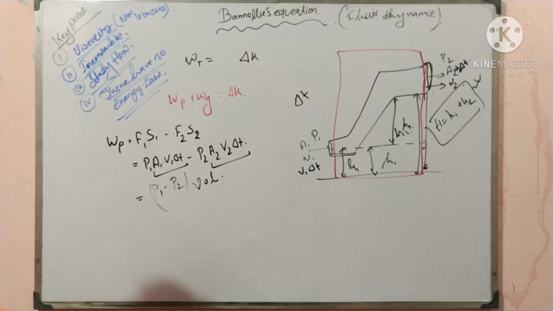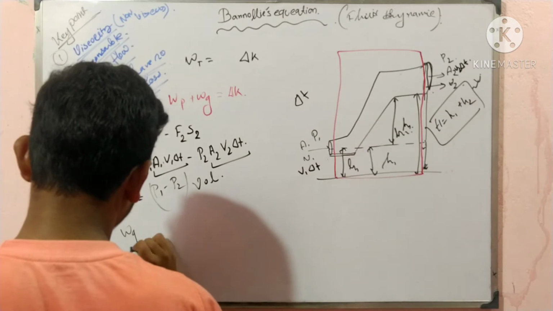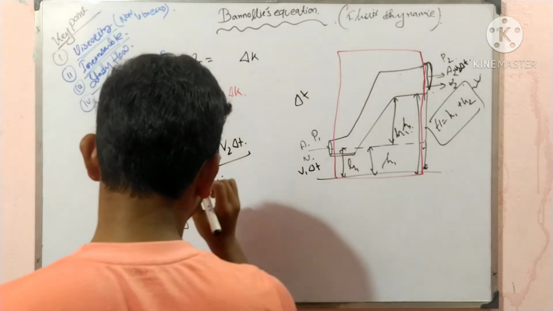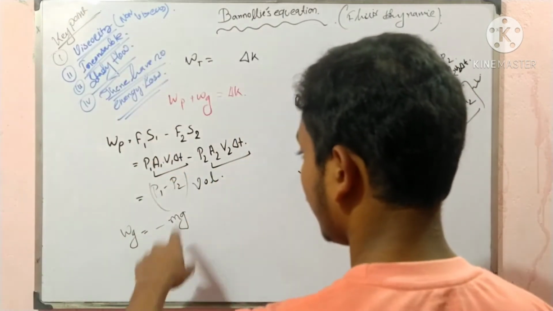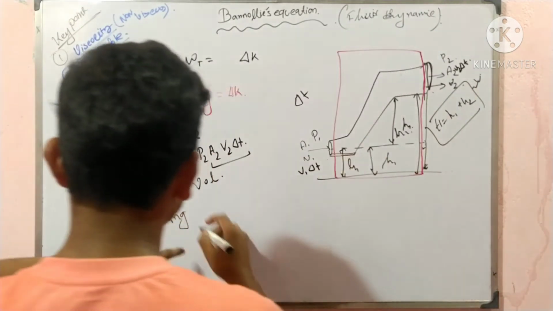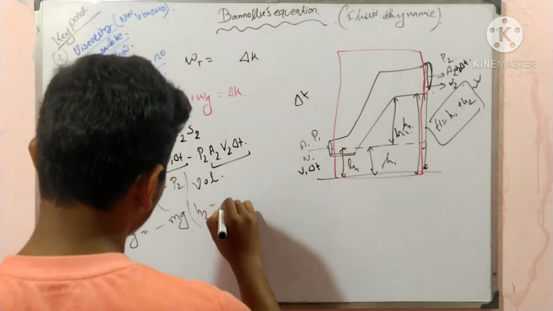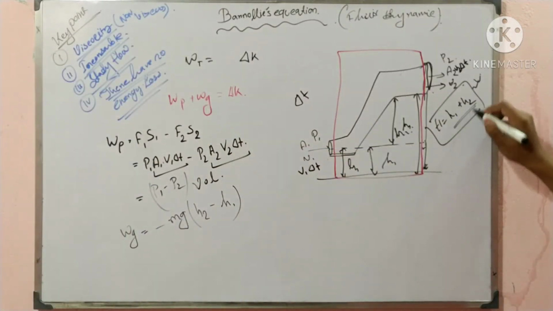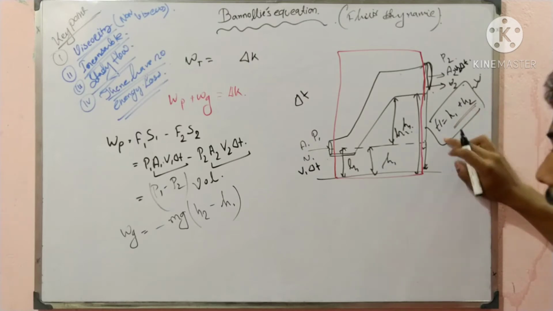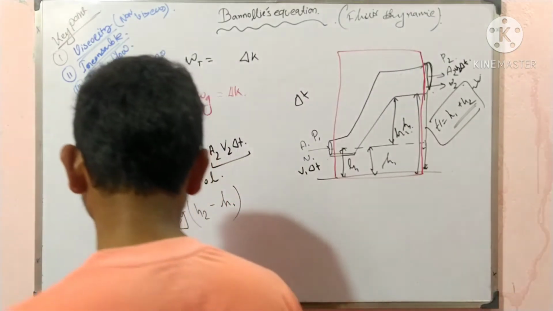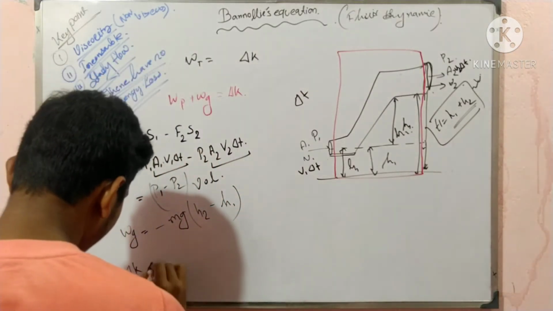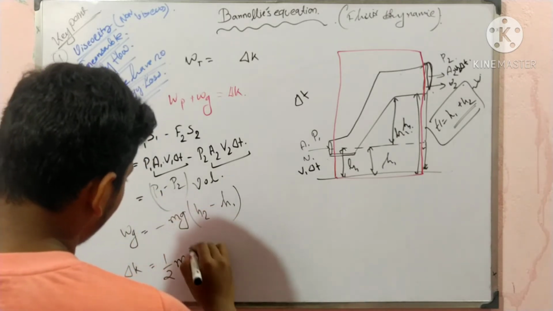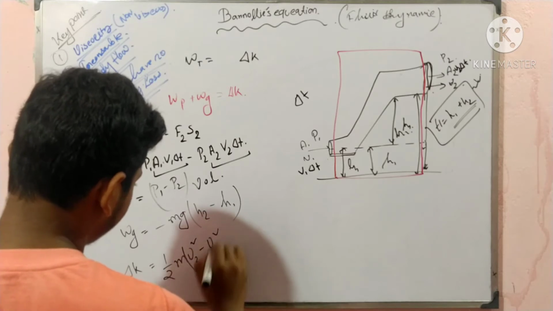Now what is the work done by gravity? That is always a negative term, because the direction is negative: minus mg (h2 minus h1). Then what is the change in kinetic energy? Half m (v2 square minus v1 square).